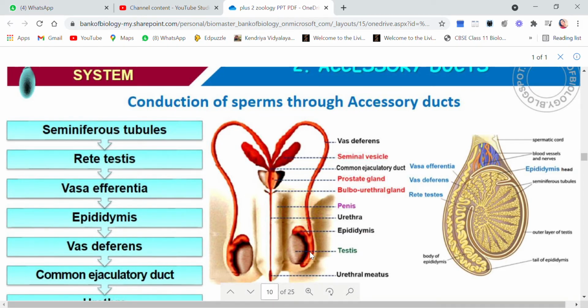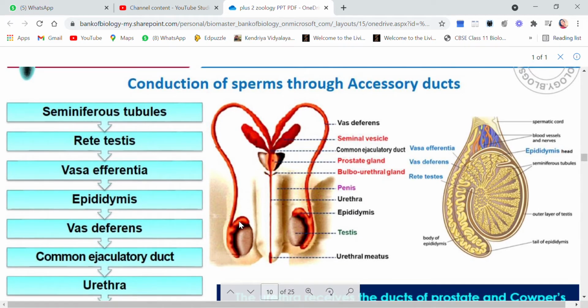So how are sperms conducted? Seminiferous tubules inside will produce the sperms. These sperms will move to rete testes, then to vasa efferentia, then to epididymis. From epididymis they pass to the vas deferens, then to the common ejaculatory duct, and from here into the urethra, and from urethra outside through the penis.